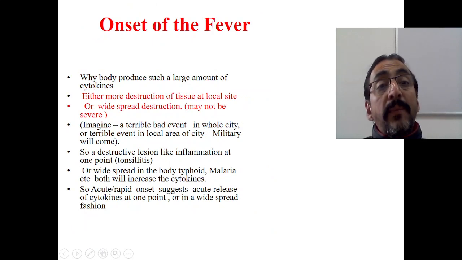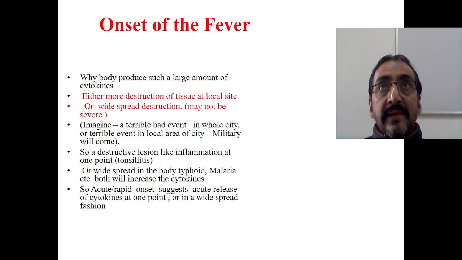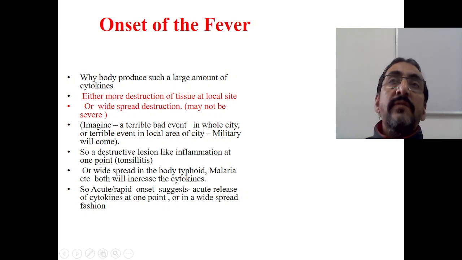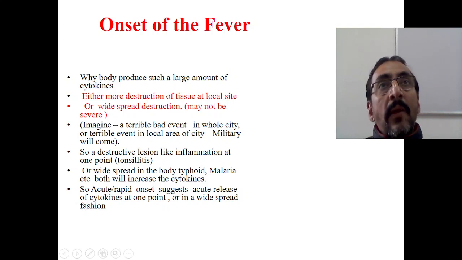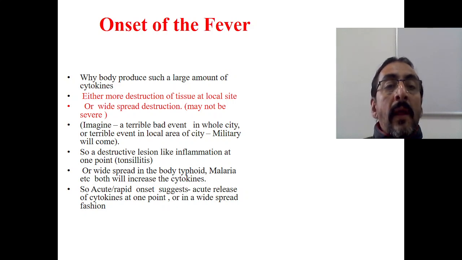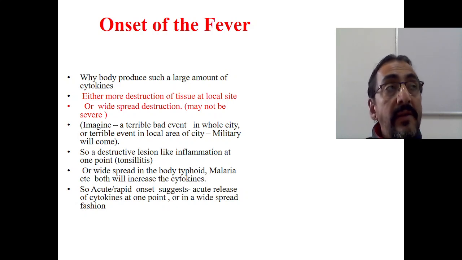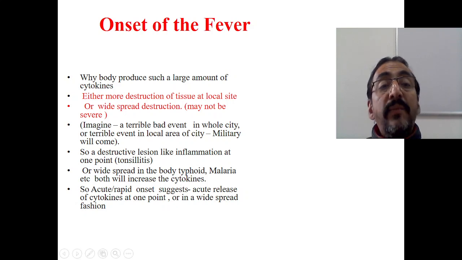Now, why does the body produce such a large amount of cytokines? Next question. In high fever or acute fever, there is production of more and more cytokines. Why does the body produce such a large amount of cytokines? There are two possibilities. Either there is more destruction of the tissues at the local site, or there is widespread destruction. Now this is very important. Cytokine surge will be more in two conditions.